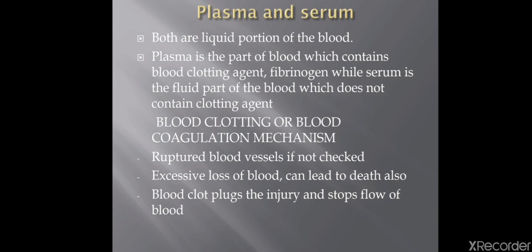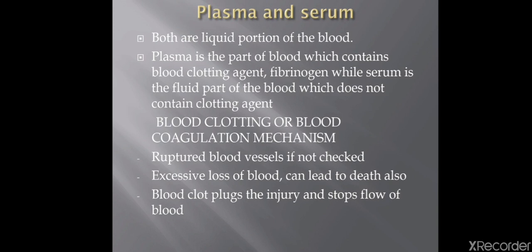Now, the very important mechanism from the examination point of view is the blood clotting mechanism or the blood coagulation mechanism. Students, please understand it very carefully. When a tissue is wounded or a blood vessel is ruptured due to any injury, the blood flows through it.